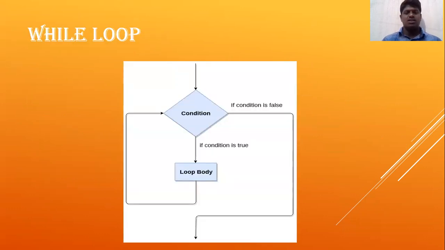We can see the flow chart of the while loop and how it works with the condition. If the condition is false, it goes away from the loop body and exits the loop. If the condition is true, it goes to the loop body, executes it, and returns to the condition. We can see the while loop diagram on the screen, and how it occurs through the directions of the arrows.